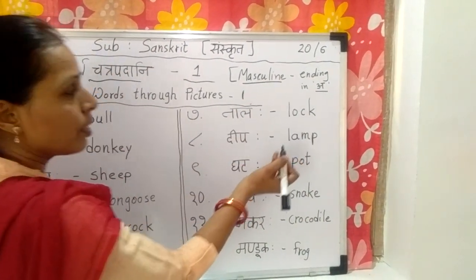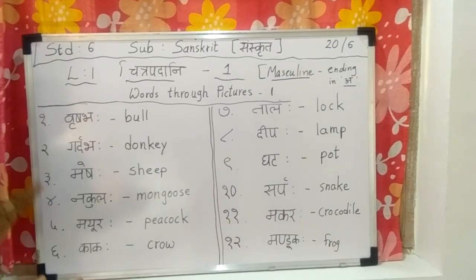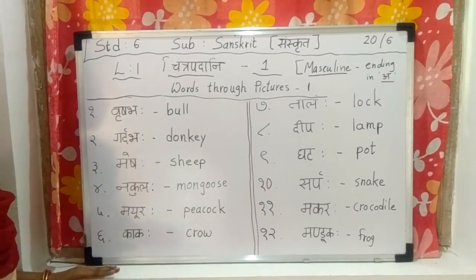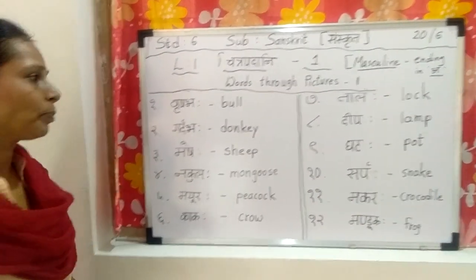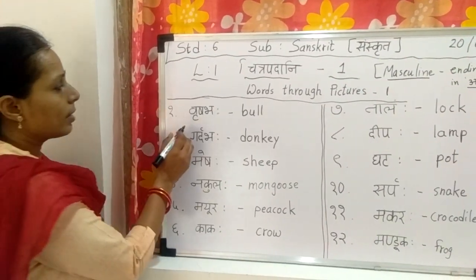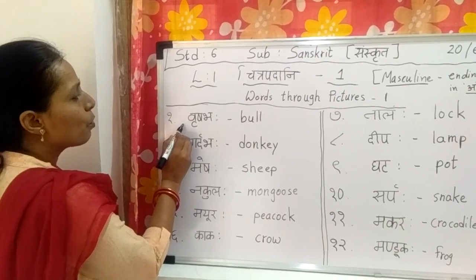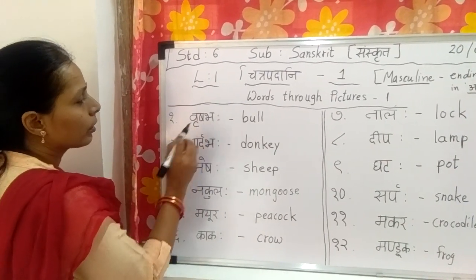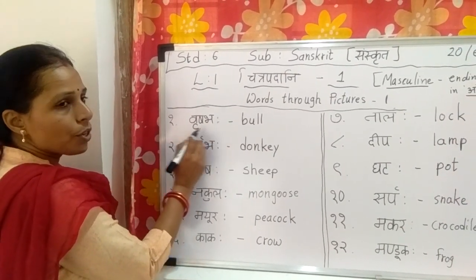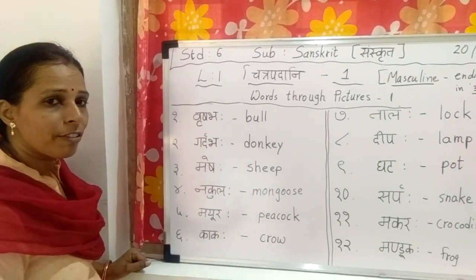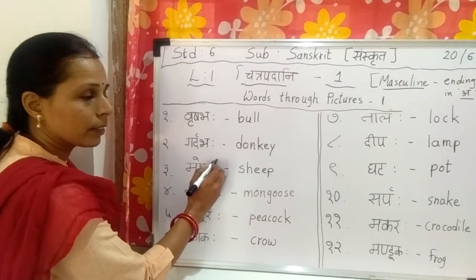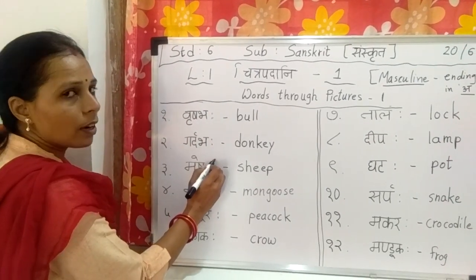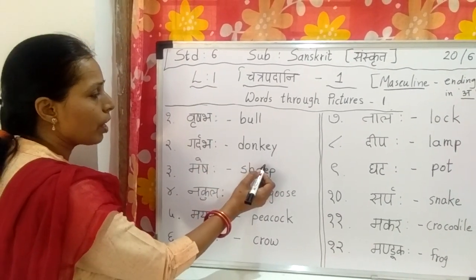Masculine words. Right? Okay. Again I will read all the words and you have to repeat after me. Let's start from the first. Vrishabha. Gardabha. Gardabha means donkey.